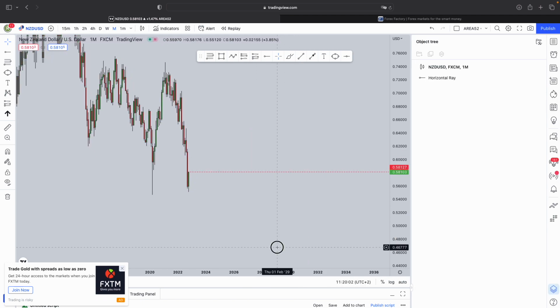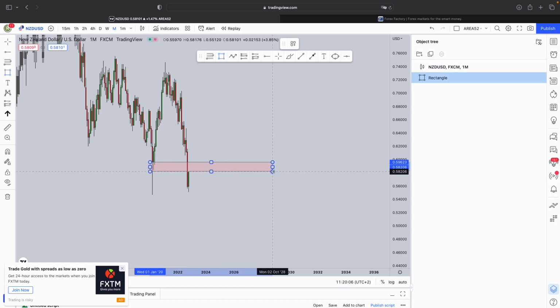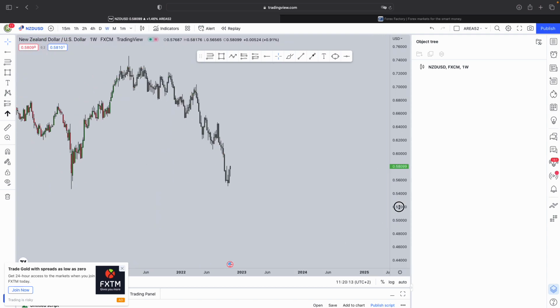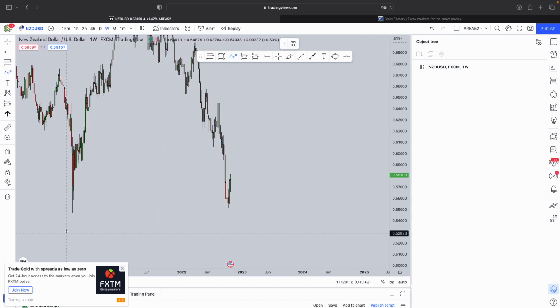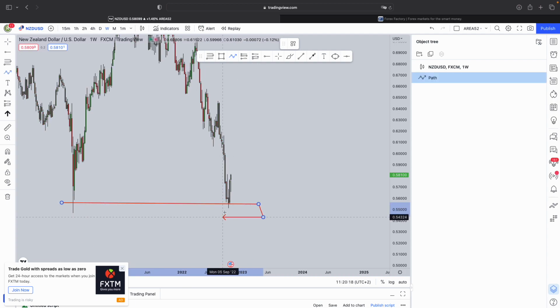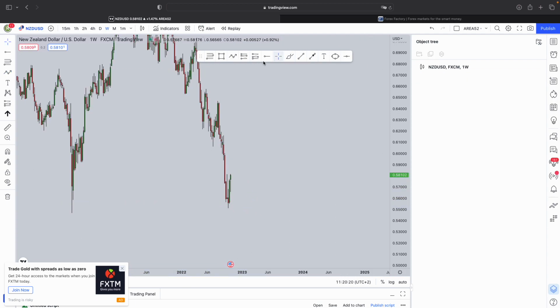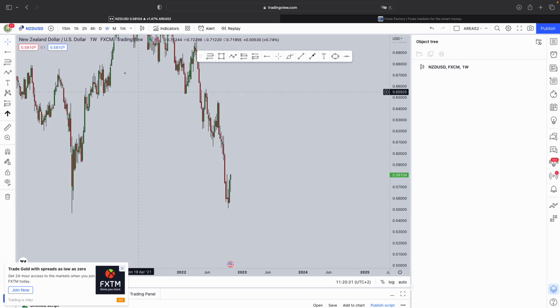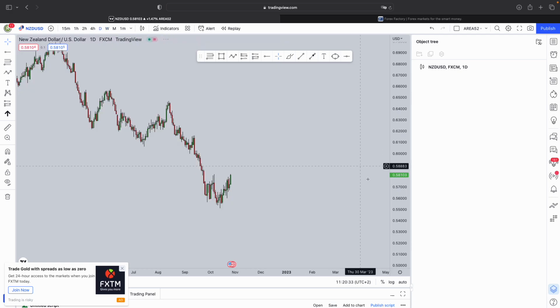Now NZD USD is currently broken below, also in bearish territory. The market broke below this very strong level of support. Then we can see the market's almost back to test it as resistance from a weekly perspective. What do we have on the weekly time frame? We had the market print this equal low. We have that pullback. However, we also have this massive impulse. After an impulse, you expect a correction. And if you take your Fibonacci from the high to the low of the impulse over here, you can see we had a pullback to the 38.2, where we can expect the market to pull back from.